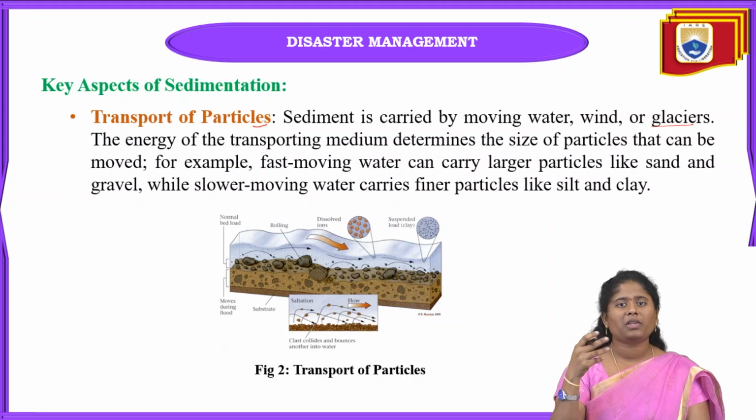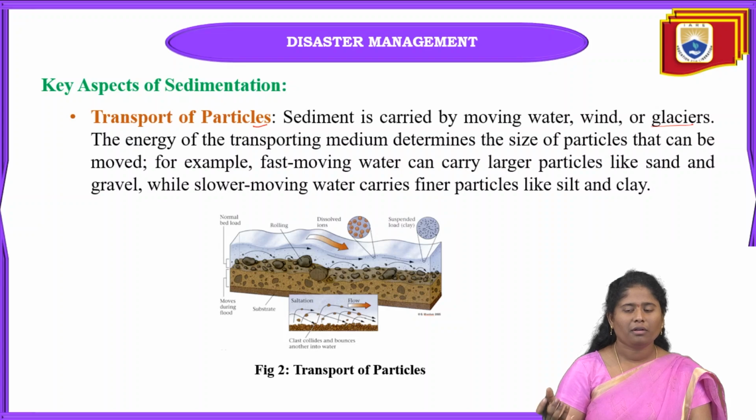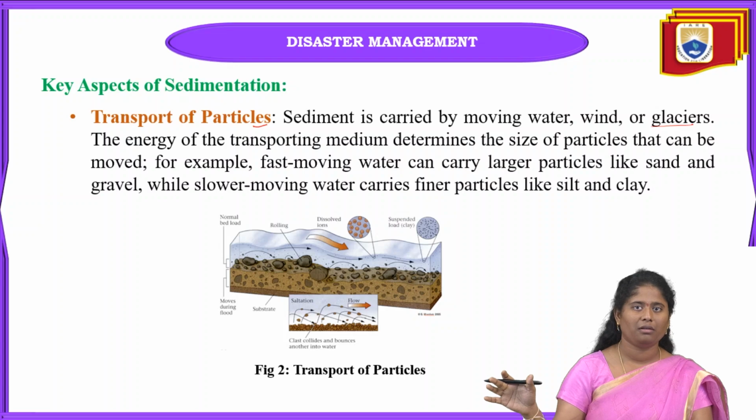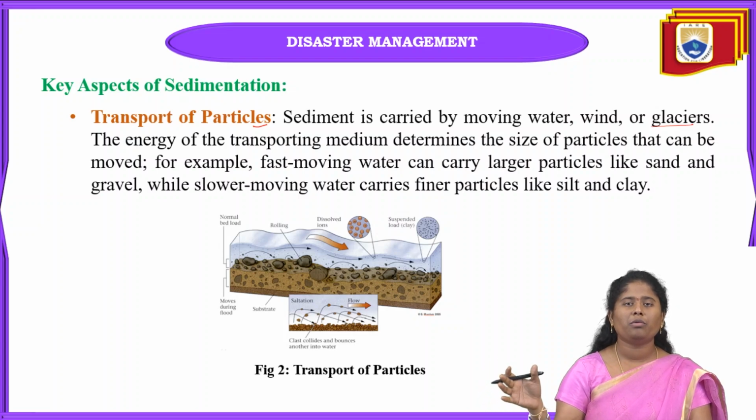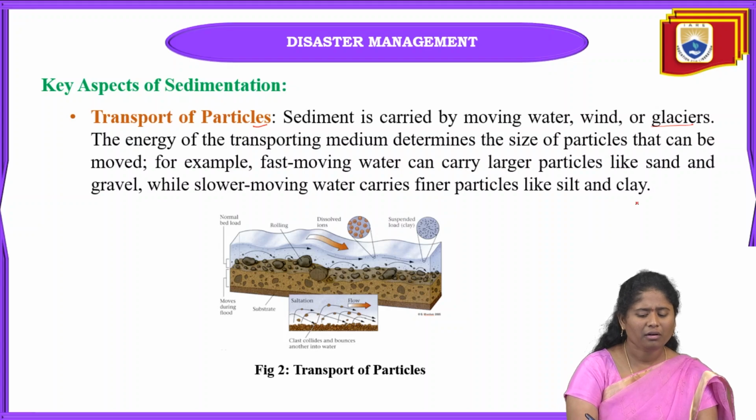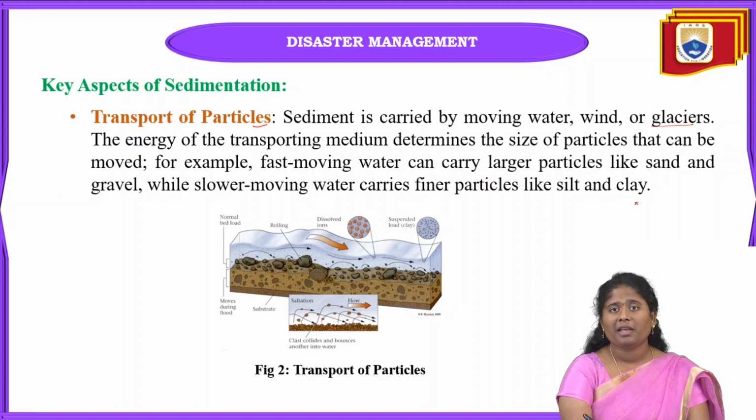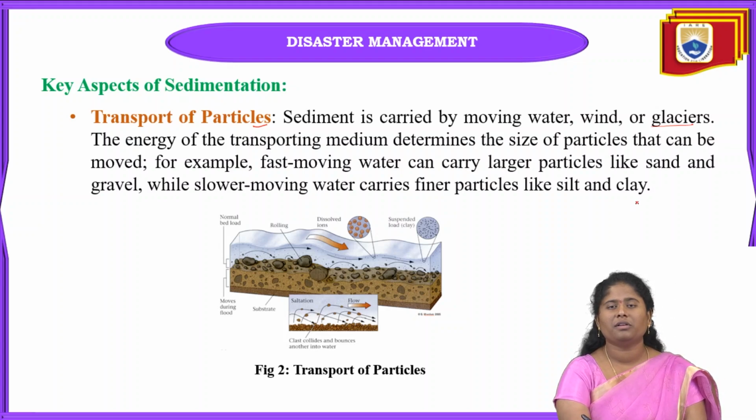Because of that collecting, there will be transportation of the particles, and these soil particles or vegetation will go and settle at some new location. That will also lead to some clogging. The main aspect of sedimentation is transport of the materials.